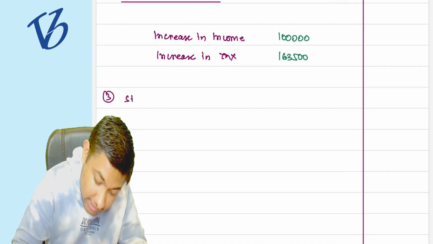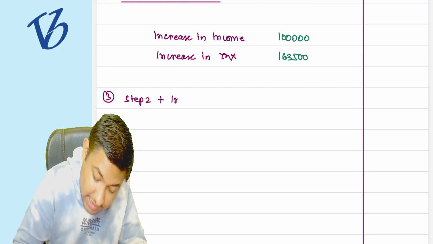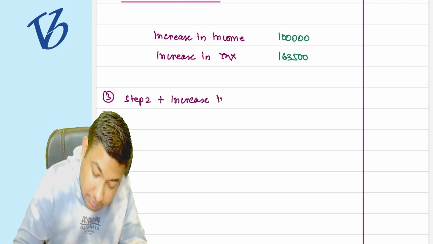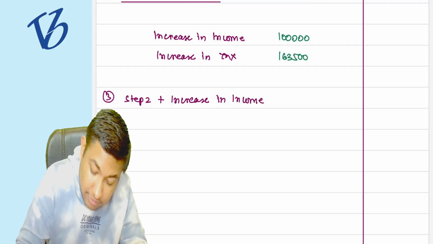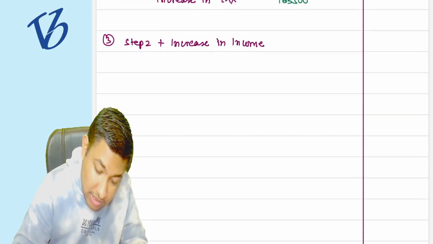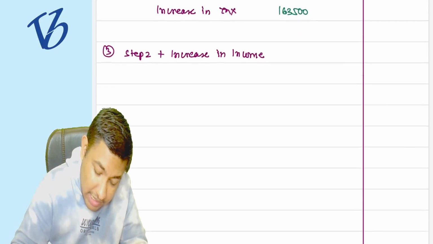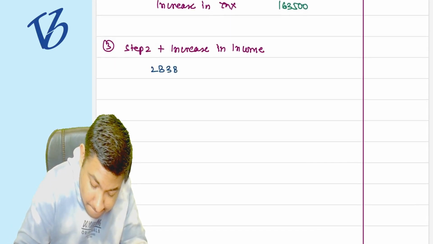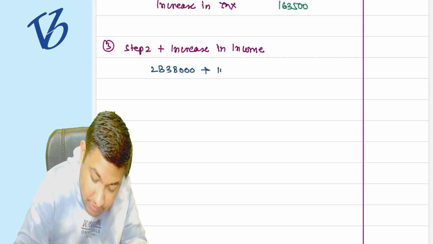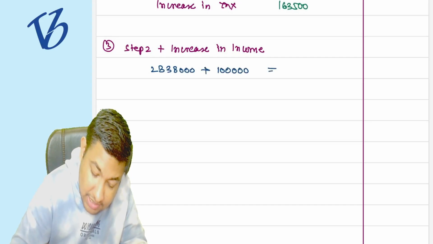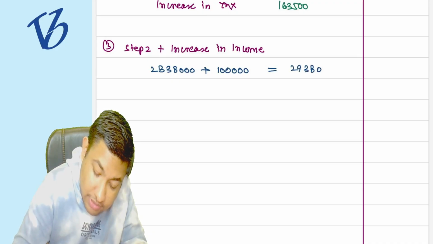Now, what is the third step? We have to say that step 2 plus increase in income. Step 2 was 28 lakh 38,000, plus 1 lakh rupees. It is going to be 29 lakh 38,000.